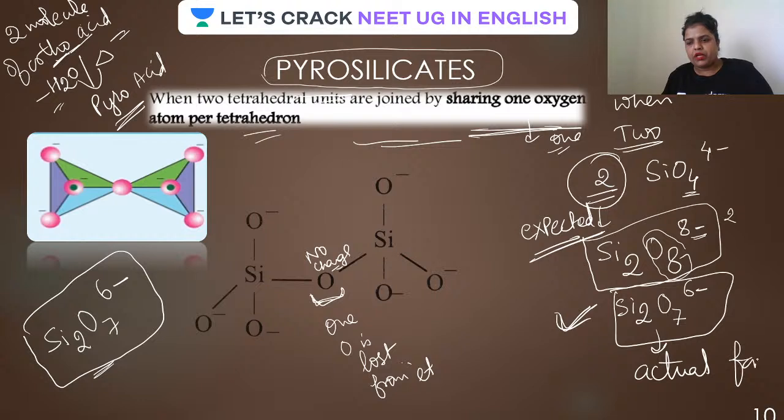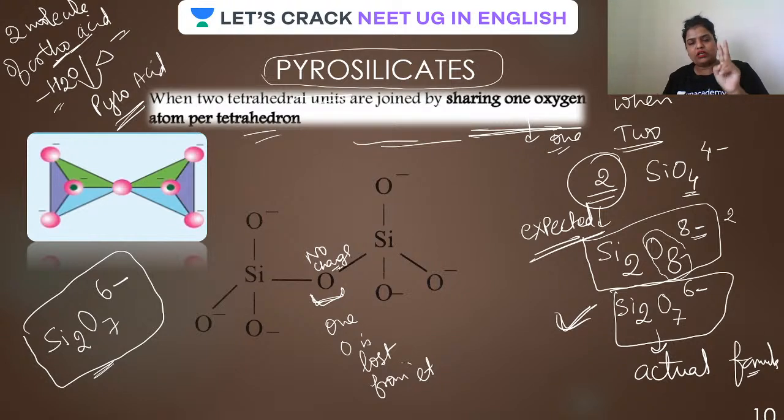Actual formula. Now, most of you must be thinking the formula is so easy, Si2O7 6 minus, so why go for such a tricky trick? Because for this it is all okay, but as we go ahead towards more complex silicates, where silicate units join to more tetrahedra, the formula is going to be very tedious and very confusing. That time it won't be easy to learn. That is the reason this trick is very important. And remember guys, if it is clear here, then only it will be clear over there.